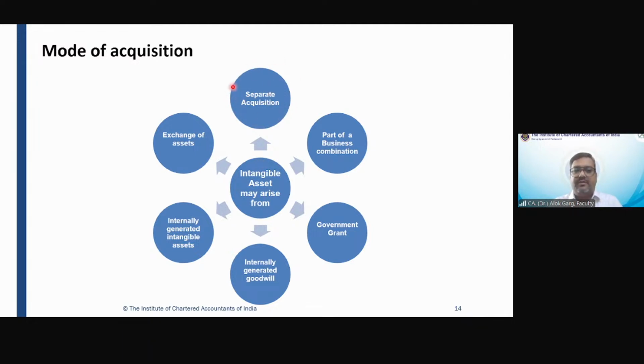First mode: the intangible asset is acquired by way of separate acquisition. What is meant by separate acquisition? You went to the market and you purchased Tally software. You bought it. Say Tally software cost you 50,000 rupees. It is a separate acquisition. What is the measurement of that software at cost? 50,000 rupees.